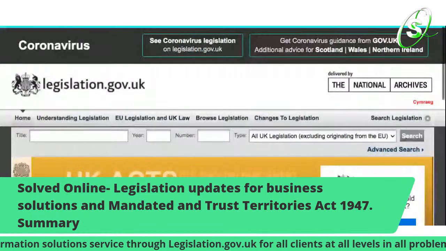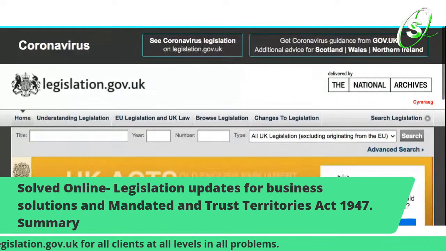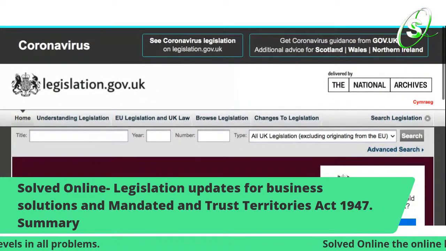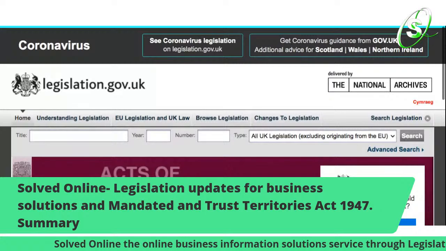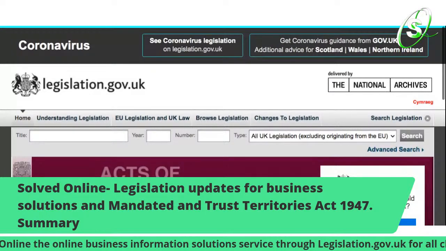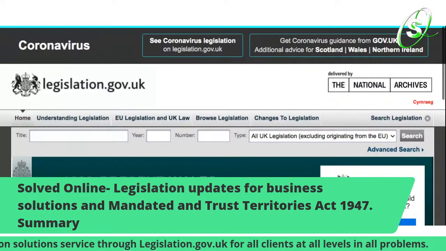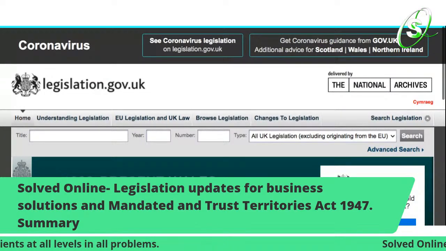So like I say, we are on legislation.gov.uk now. Just going to press a few buttons and send off certain links that need to be sent off, because it's getting more and more serious in these times. So we need to make sure that everything is connected now.